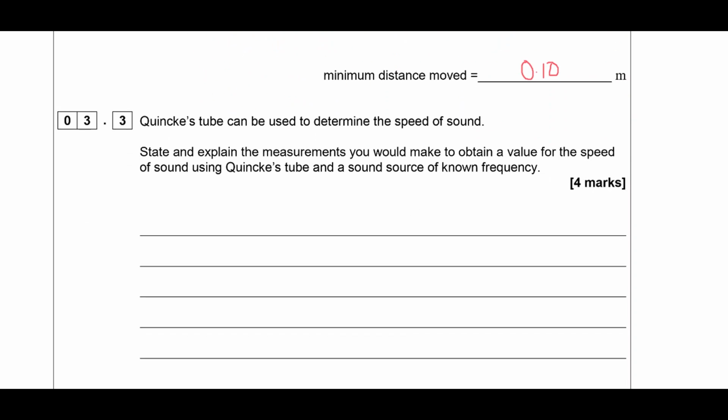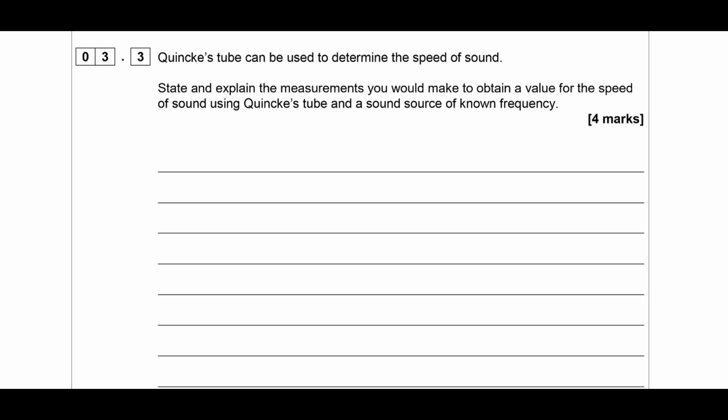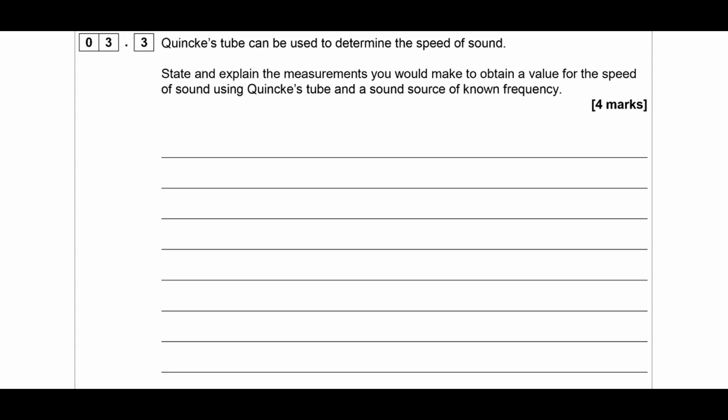Okay, so Quincke's tube can be used to determine the speed of sound. State and explain the measurement you would take to obtain a value for the speed of sound using Quincke's tube and a source of a known frequency.